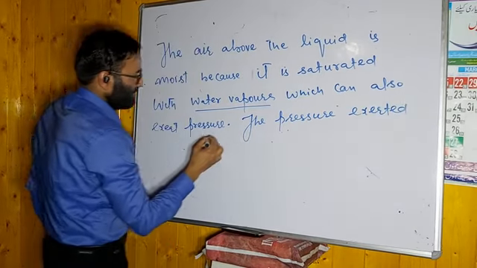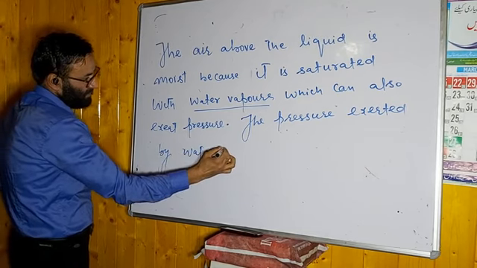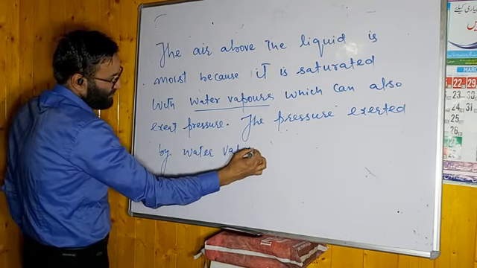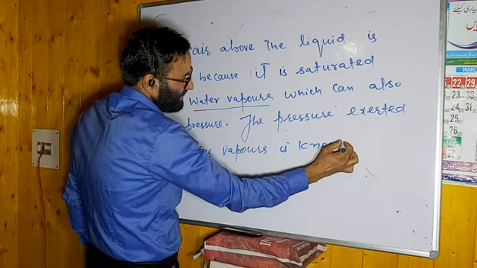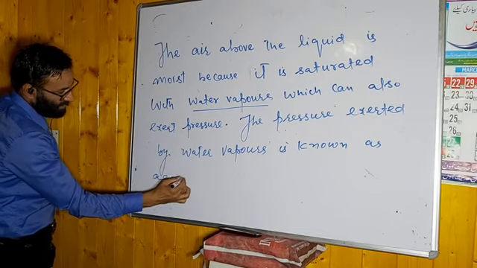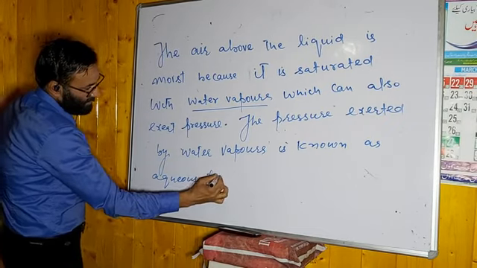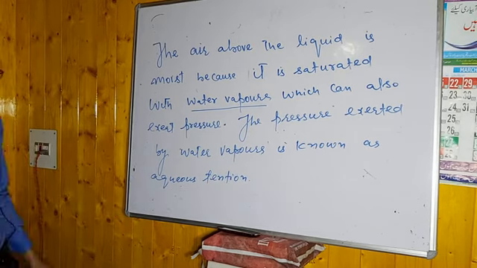The pressure exerted by water vapors is known as aqueous tension. ये आपको याद रखना बेटा.